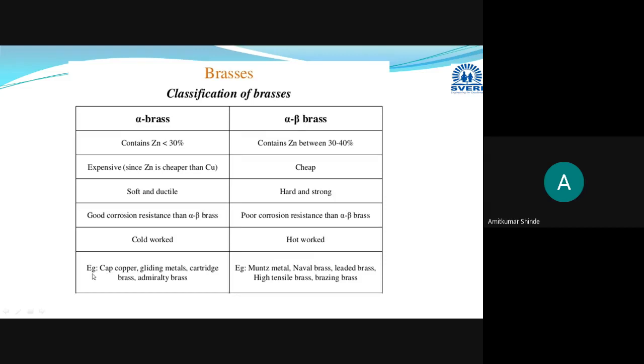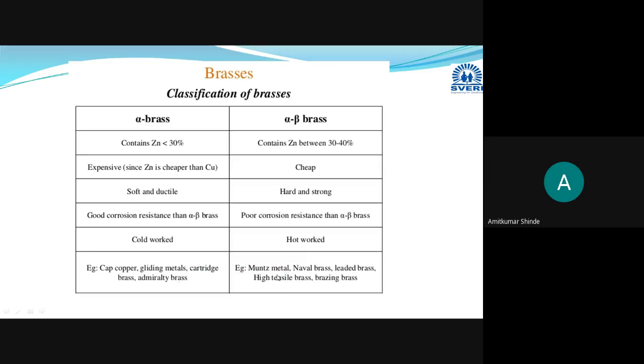And here I have given some examples: cap copper, then gilding metal. This is not gliding, there is some spelling mistake. This is gilding metal. Then cartridge brass, admiralty brass. And then for alpha beta brasses, Muntz metal, then naval brass, leaded brass, high tensile brasses, and brazing brass. These are a few examples.